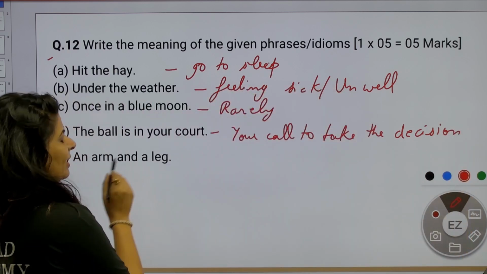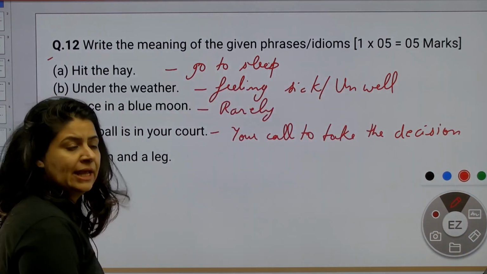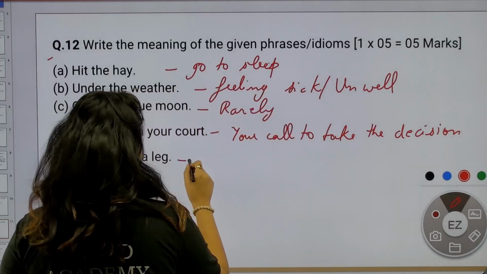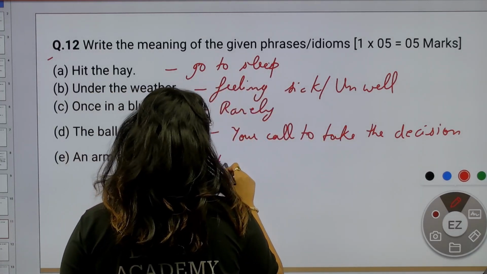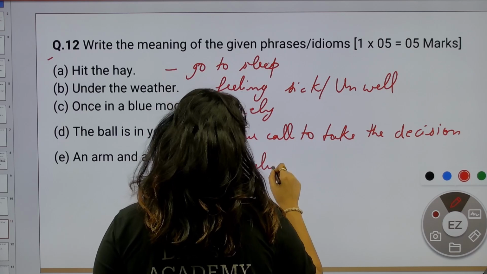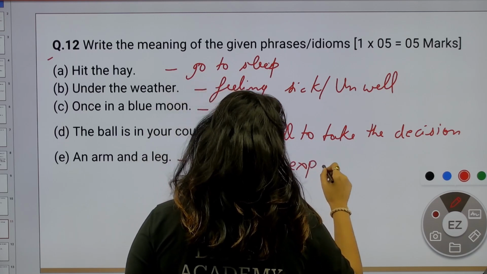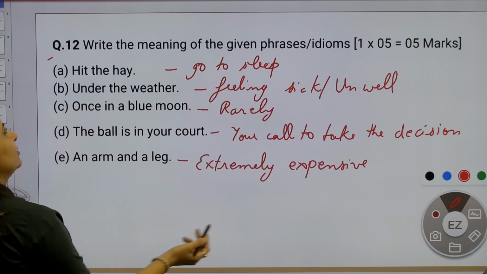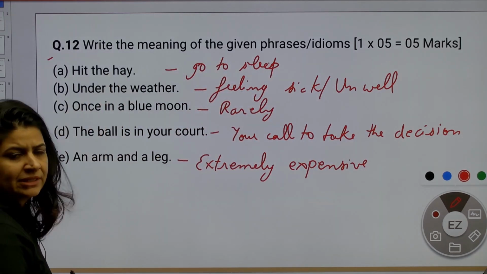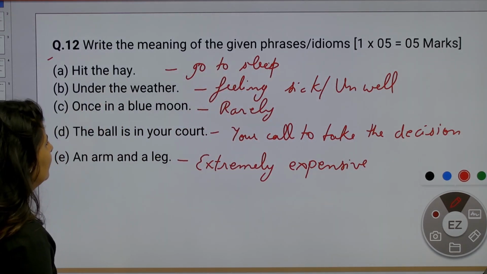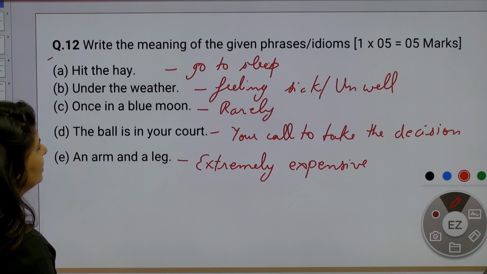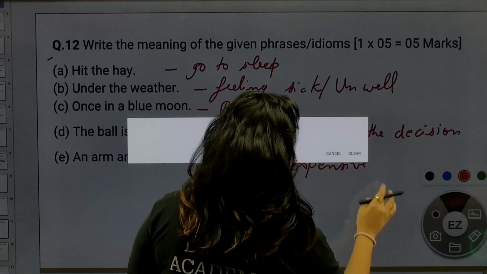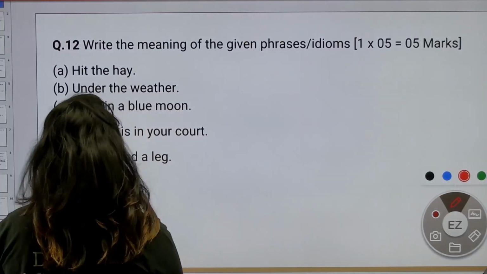Next, an arm and a leg. It costed him an arm and a leg. That means extremely expensive. So these are the meanings of the idioms that came in the exam. Hit the hay, under the weather, once in a blue moon, the ball is in your court, an arm and a leg. Moving on to the next question.